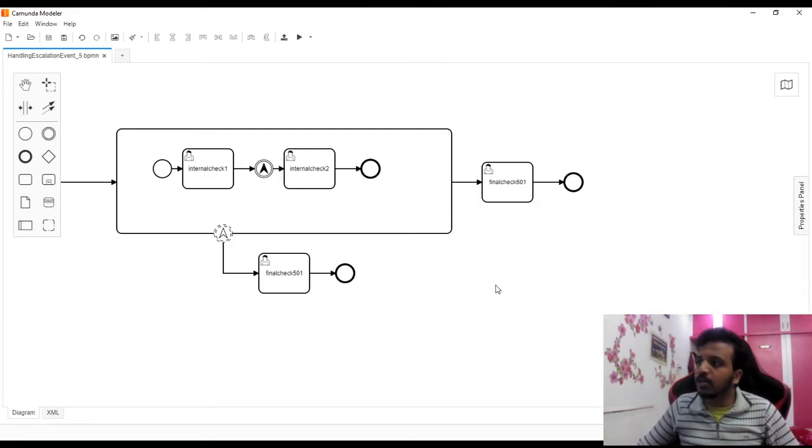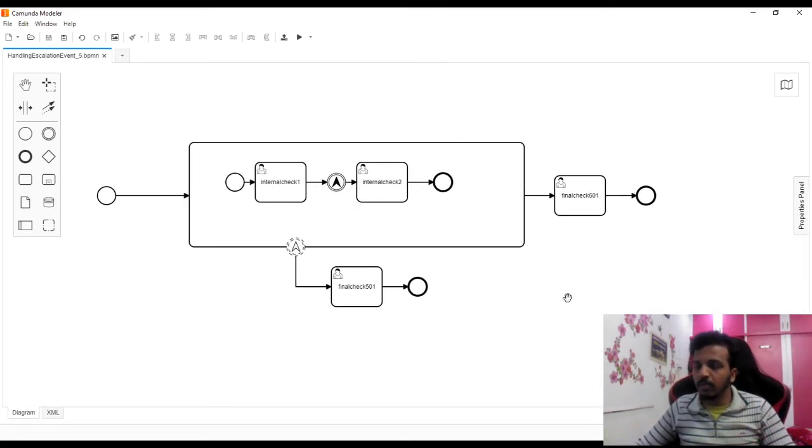Now let's try to understand what could have happened, and then what will be happening, and then we'll deploy it. So now this is going to come here, and then internal check 1 is going to execute it. Now it is going to escalate. But there is some business logic to be completed before going outside of the group. That's why it is going to wait. It's not like internal check 2 is going to exit. No, it's going to wait at this. Once 501 is completed, then it is going to come back, and then it is going to continue.